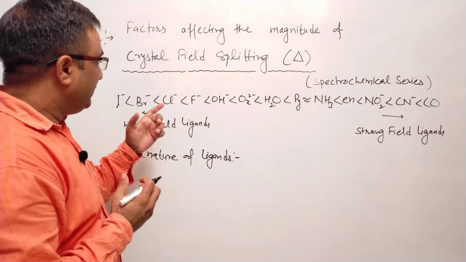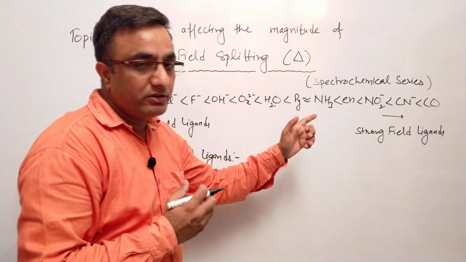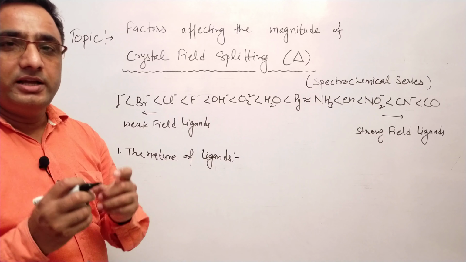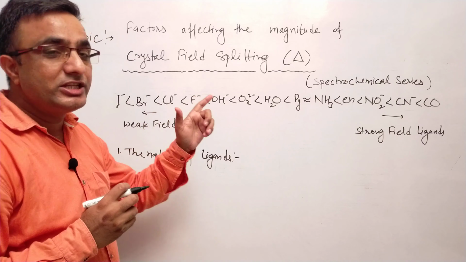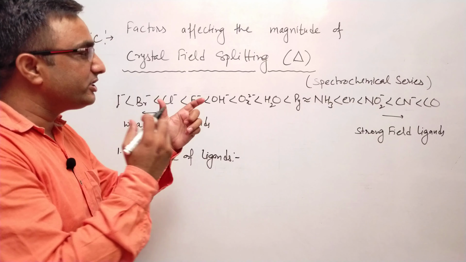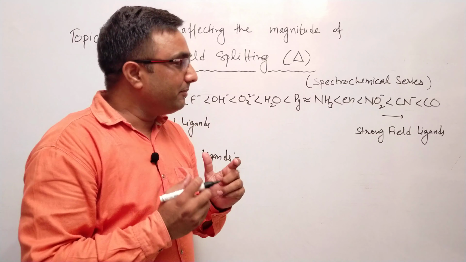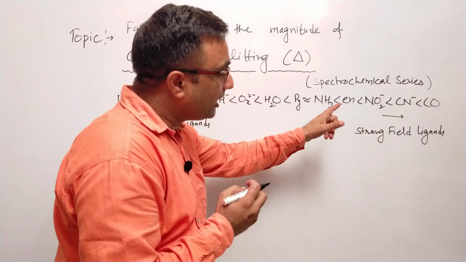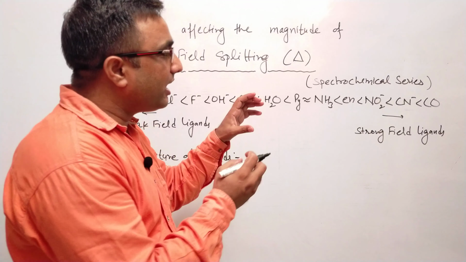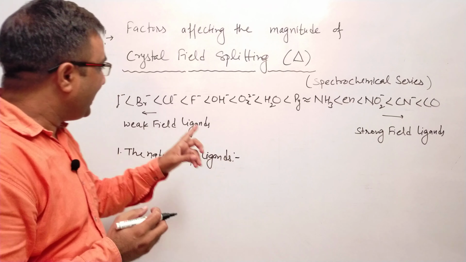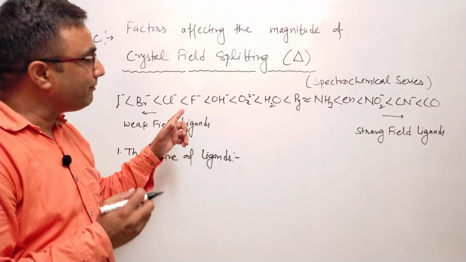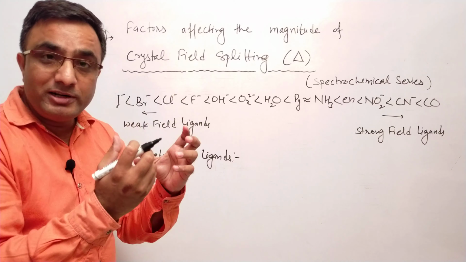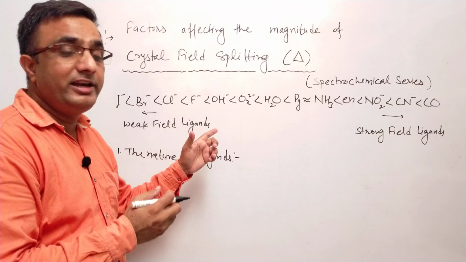If you see a particular series which is present over here, this series is called spectrochemical series. In this series, ligands are arranged on the basis of increasing crystal field splitting. It means the ligands which are present on right hand side, these are called strong field ligands. These are having greater crystal field splitting, and these ligands which are present on left hand side, these are having low crystal field splitting. These are called weak field ligands.